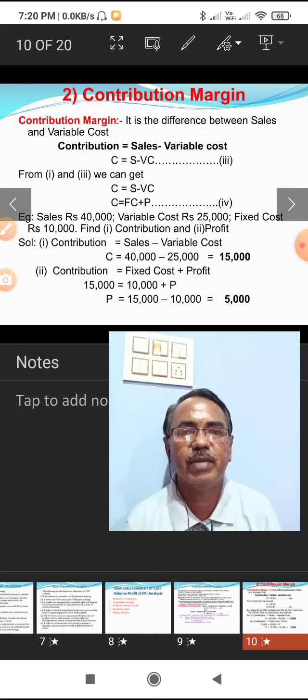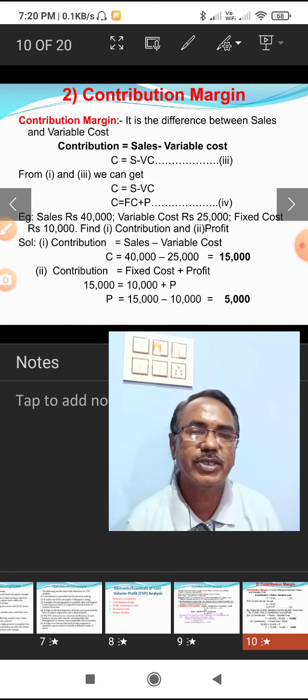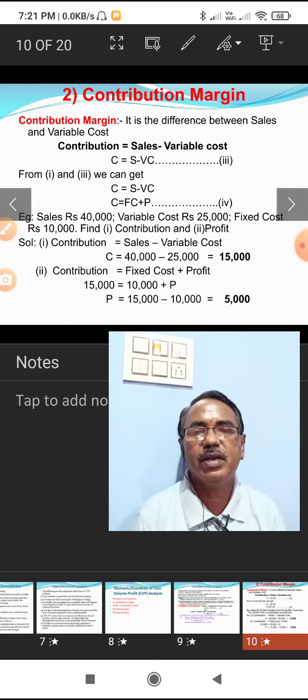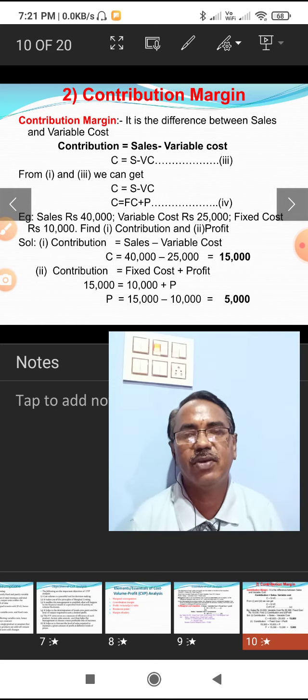This is called variable contribution margin. One example: sales is equal to 40,000, variable cost 25,000, fixed cost 10,000. Then find out the contribution and profit. This is the question. Then contribution is equal to sales minus variable cost is the formula. Here 40,000 minus 25,000 comes to 15,000, which is the contribution.